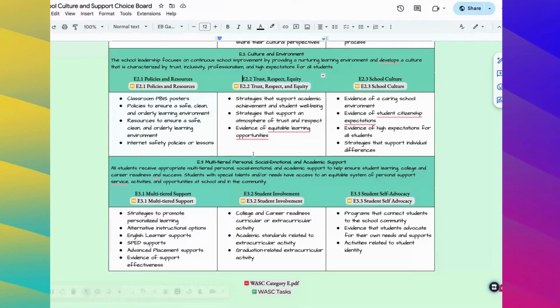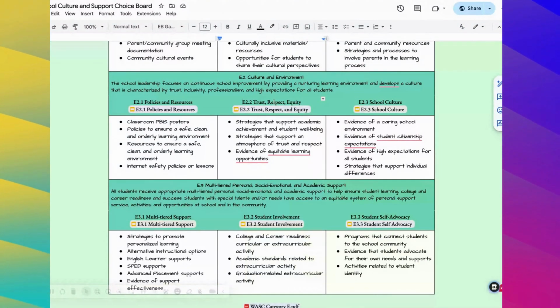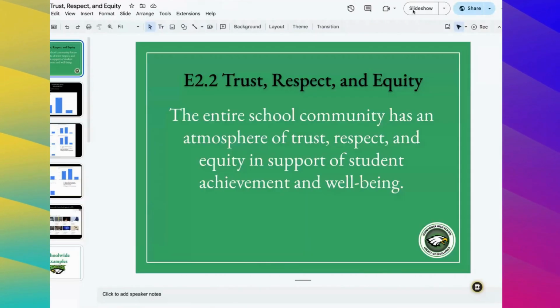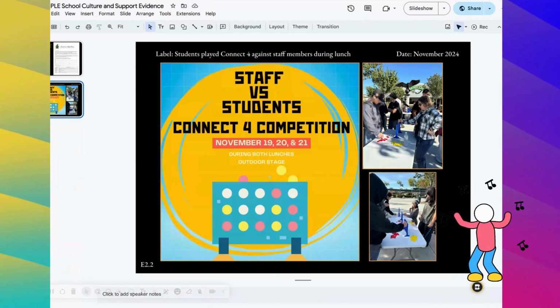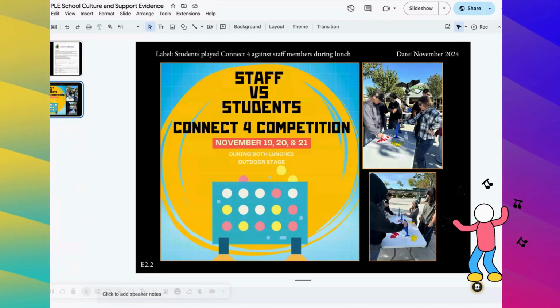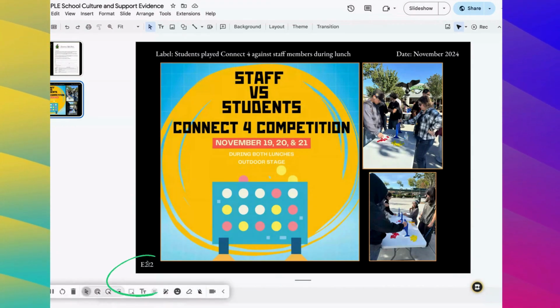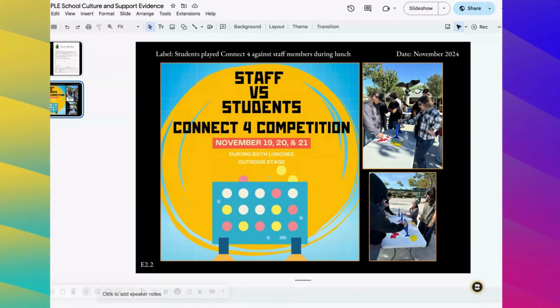So my second is I'm going to choose trust, equity, respect. Again, I open up the file, so you get the idea. First things first, you look at the description of the indicator, think of something that could apply, and then you screenshot, you add images, photos. The more photos you have of happy kids, kids enjoying themselves, the better. This one here, we have 3 staff members in it as well. So a little label, date, and then again, important part, leave down here the criteria and indicator. This way I'll know which of our slide decks to actually insert it into.